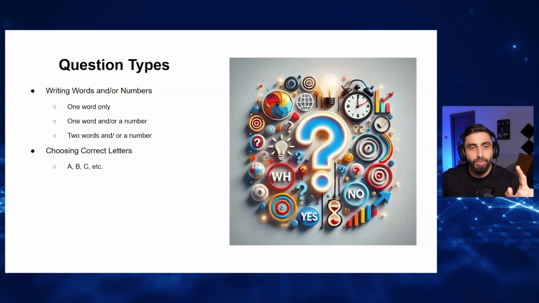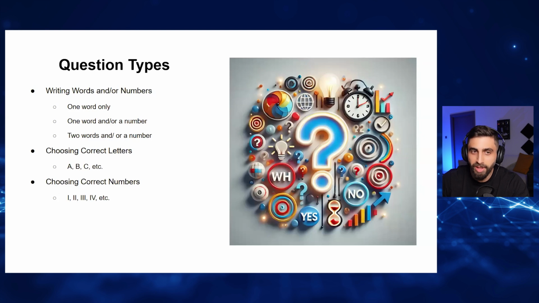Okay. We have two more question types. Choosing the correct number. But this time, it's not going to be an English number. It's going to be a Roman number, like the Roman Empire. I, II, III, or IV, or V. You know these numbers? The Roman numbers. You have to write them. So this is technically the heading question. We'll show you an example of this question type in the following slides, where we have to write Roman numbers on the answer sheet.